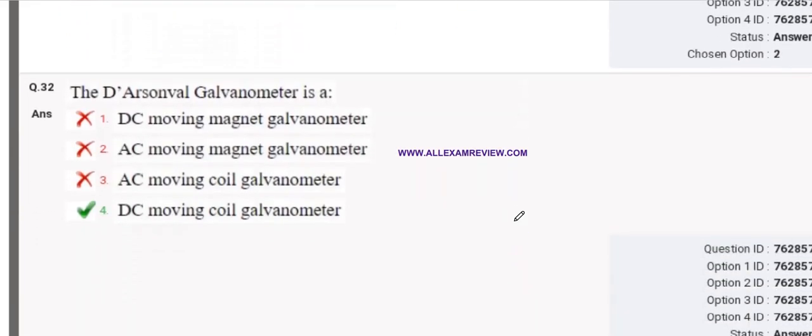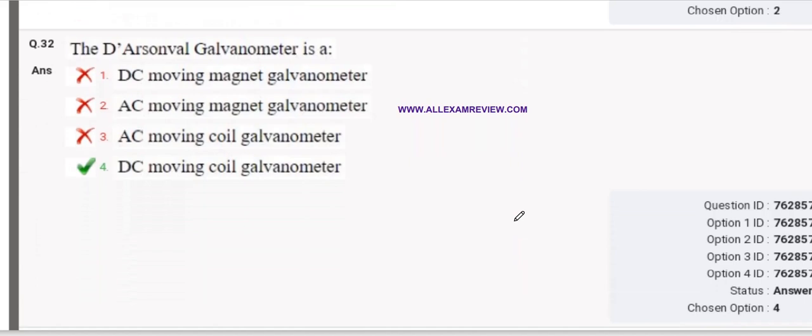The D'Arsonval galvanometer, it's a DC moving coil galvanometer. When a DC flows through the coil, it generates a magnetic field, and that field acts as a permanent magnet.